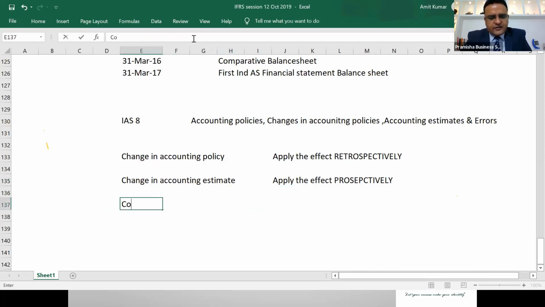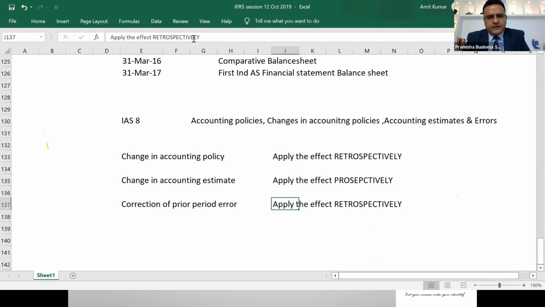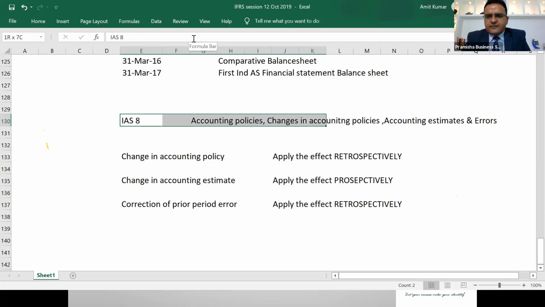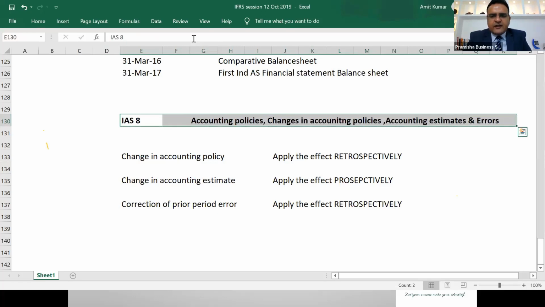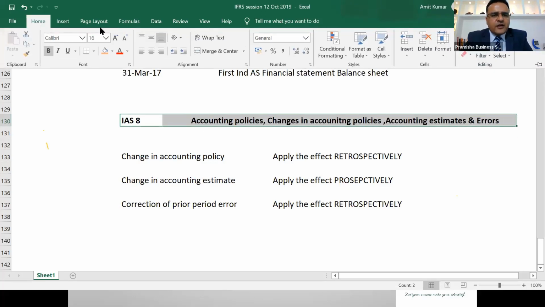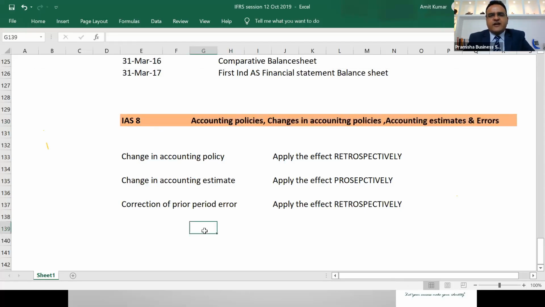If there is any correction of a prior period error, we need to apply the effect retrospectively. This is the requirement of Ind AS 8. And I'll tell you the reason why first time adoption of Ind AS or IFRS was required. It's all because of this standard, Ind AS 8.